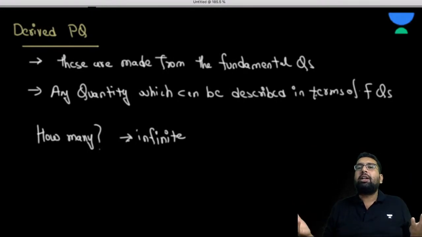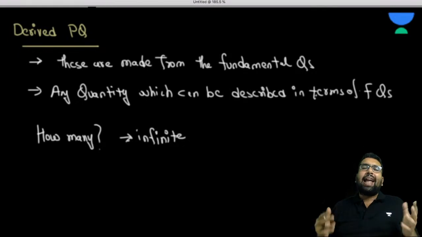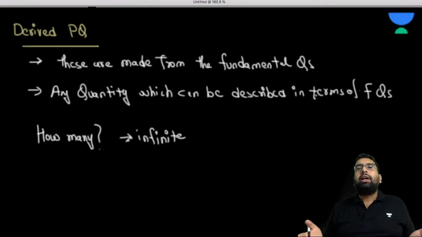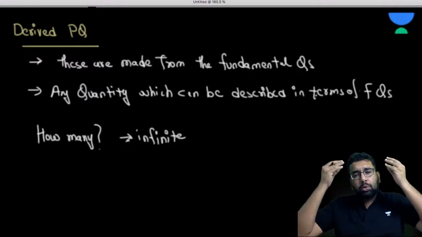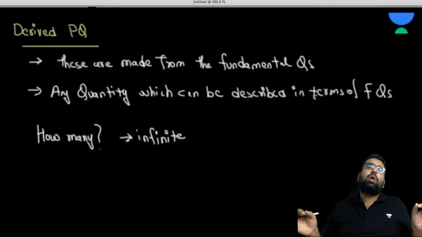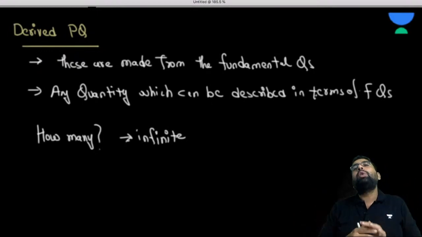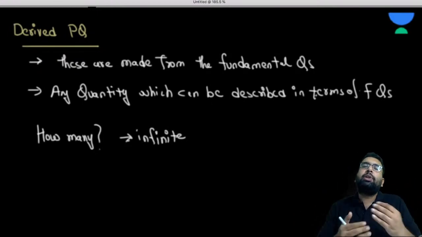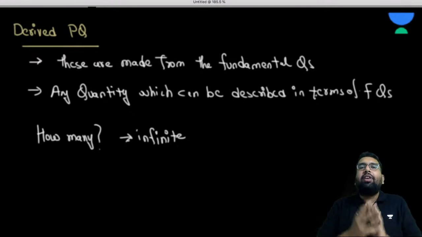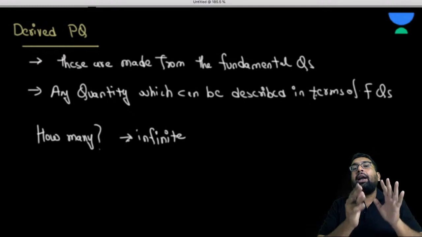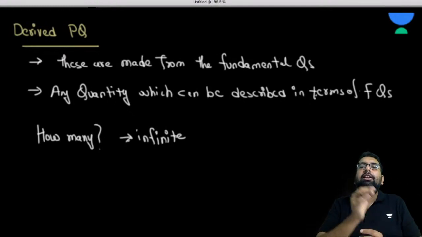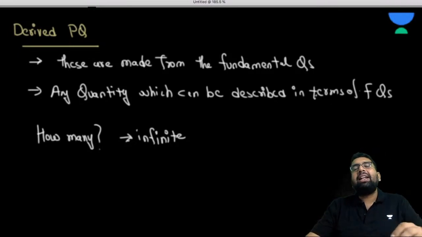Heat, charge, potential difference, capacitance, inductance, velocity, acceleration, force, pressure, stress, Young's modulus, coefficient of gravitation. There are so many derived quantities that you can't count them. With each and every chapter we'll come up with some new physical quantities, and if these are other than the fundamental quantities we have written previously, then it is a derived physical quantity.